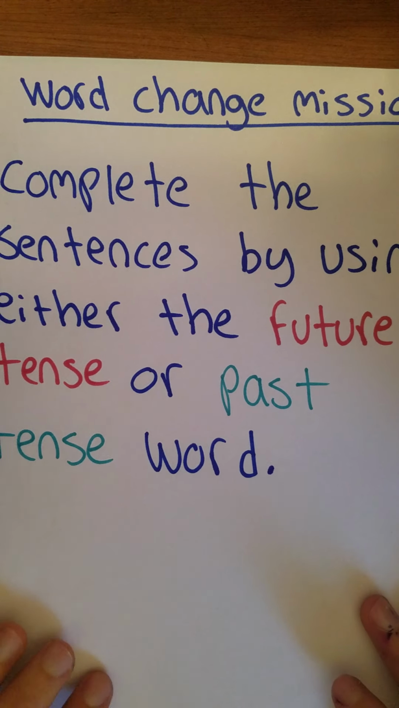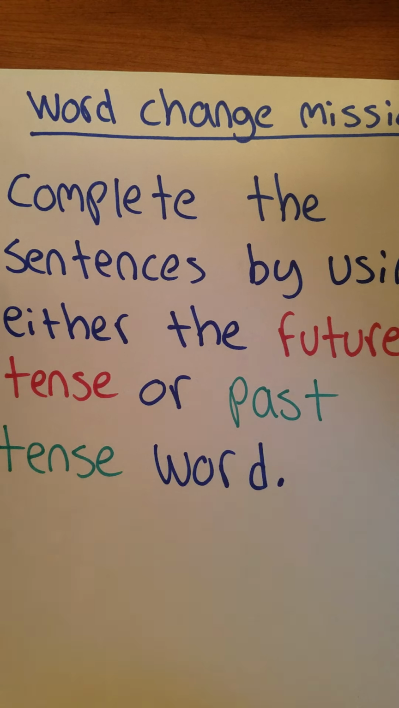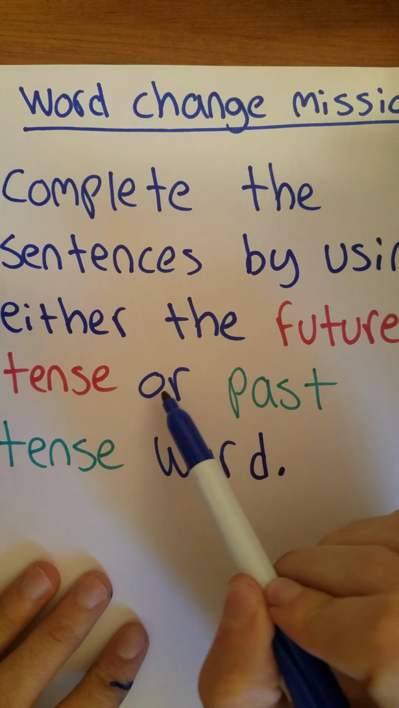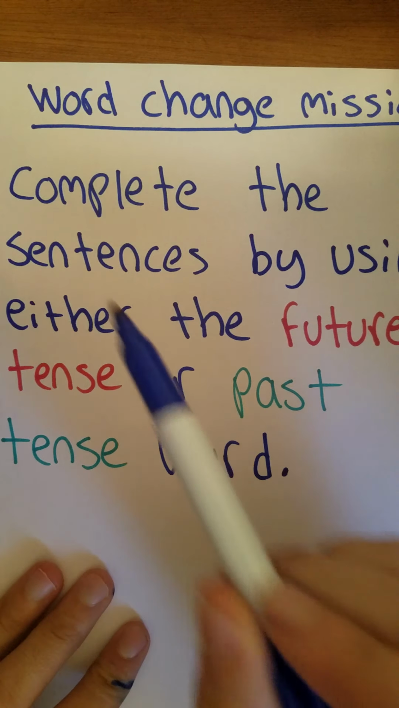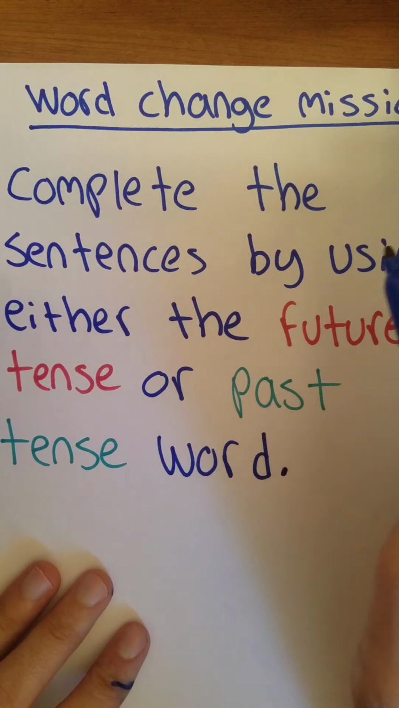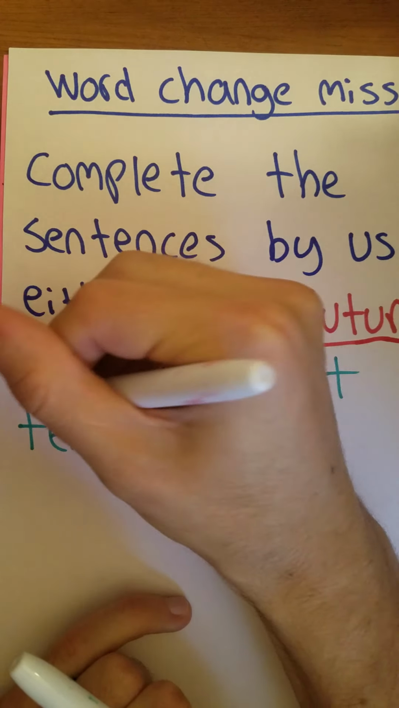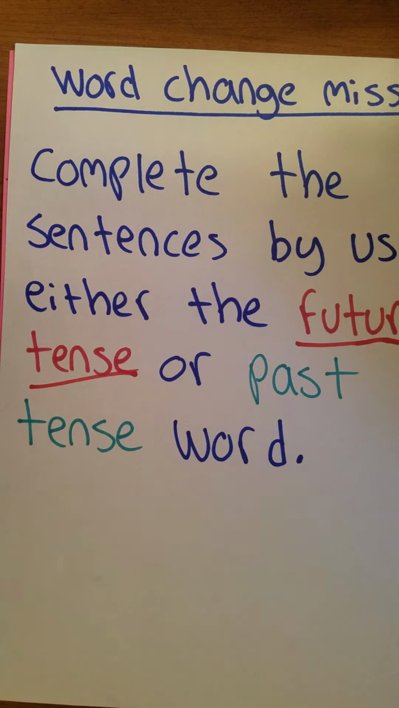Okay, friends, so here is your mission today. You have another word change mission today, but it's a little bit different than yesterday because we're adding ED instead of ER. And we're changing the tenses instead of the meaning. Complete the sentences by choosing either the future tense or past tense word. That is our mission, to complete the sentences we're about to see by using either the future tense, which means hasn't happened yet, or the past tense, which means it already happened.